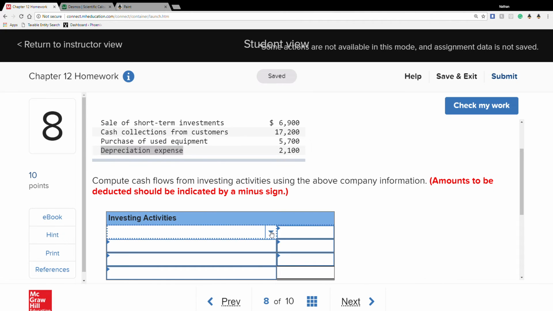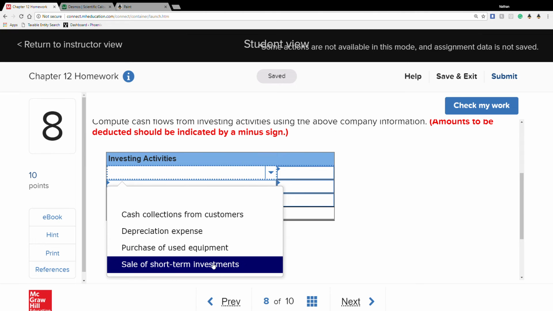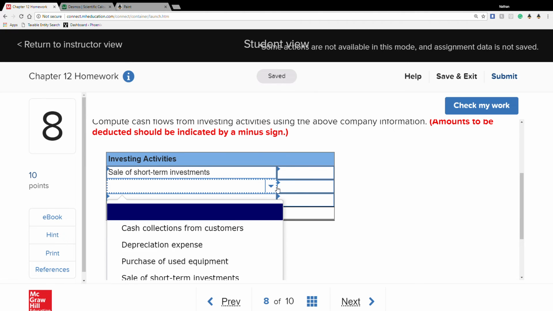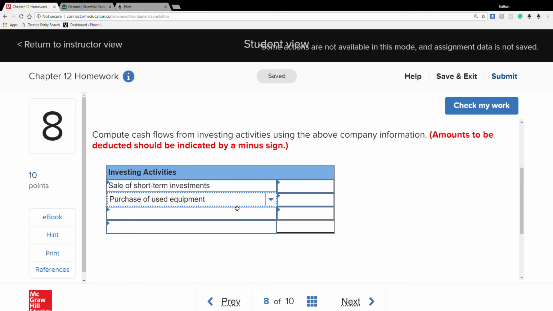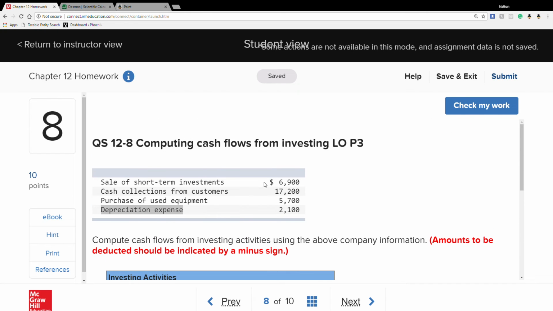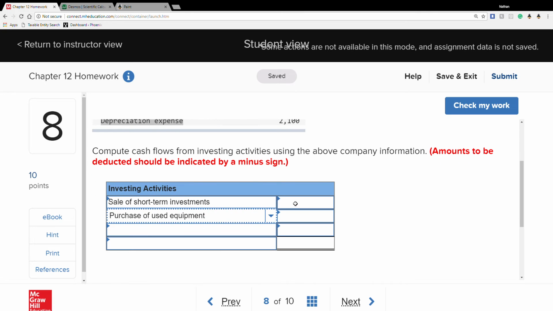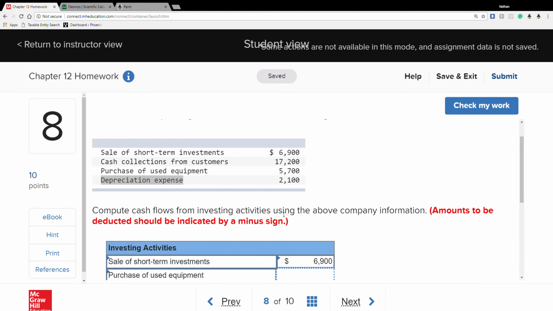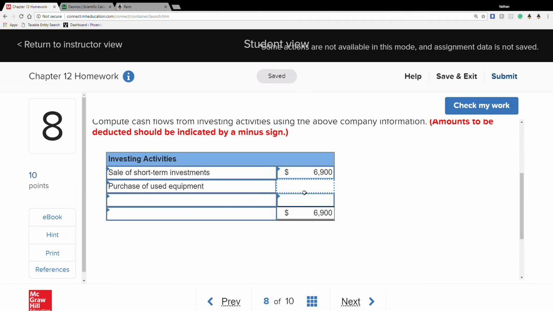So here, let's go: sell of short term, purchase of equipment. And the sell of the short term, when we sell, we get money, don't we? So since we're getting money, we increase. But when we purchase, we lose money. We basically trade our money to get that equipment. So that's going to be a loss.